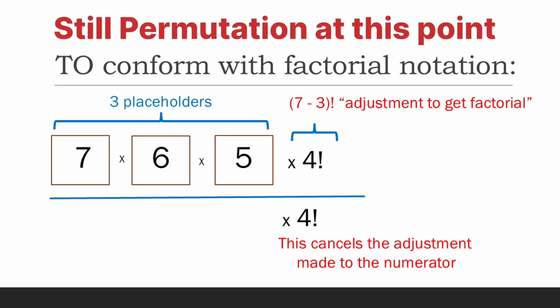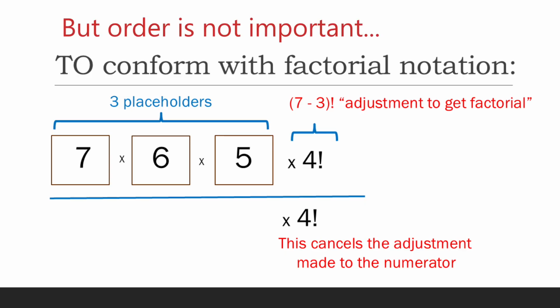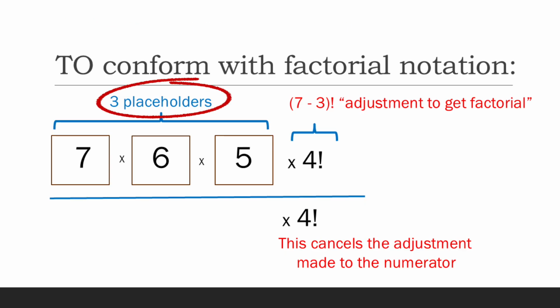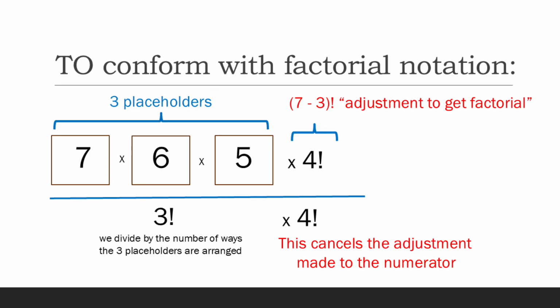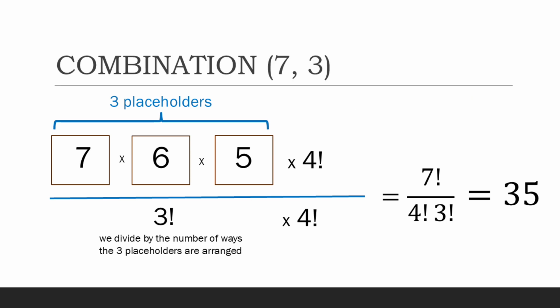But since in this situation order is not important, we have to divide by the number of ways these 3 placeholders can be arranged. Therefore, we divide that by 3 factorial, and we have this formula, and the answer is 35.